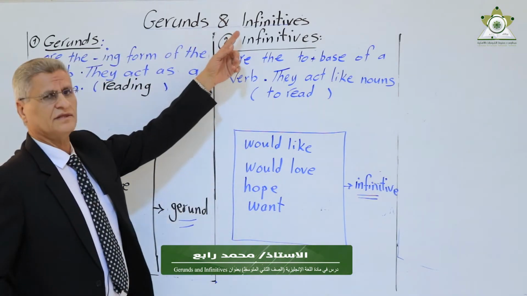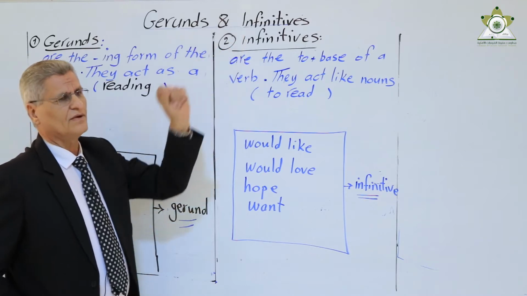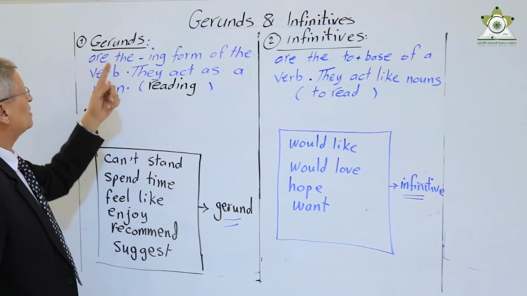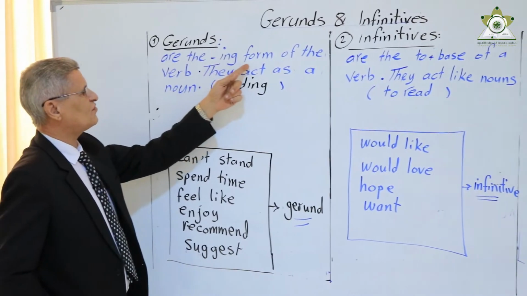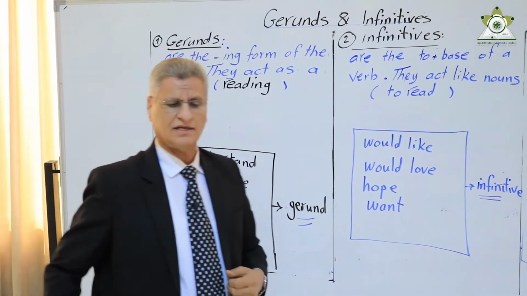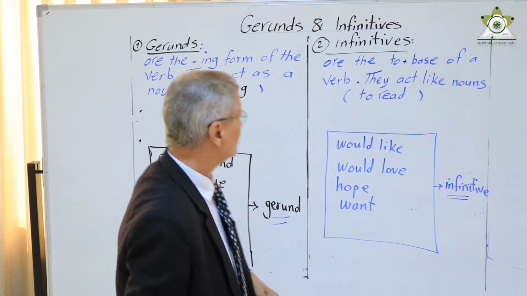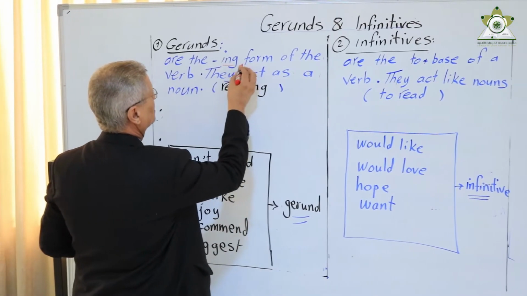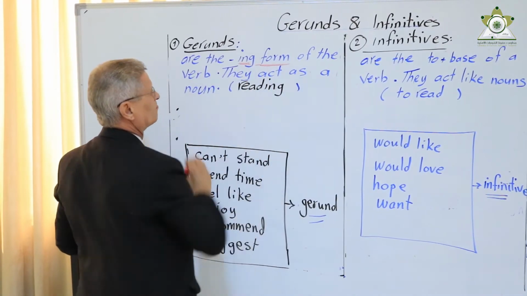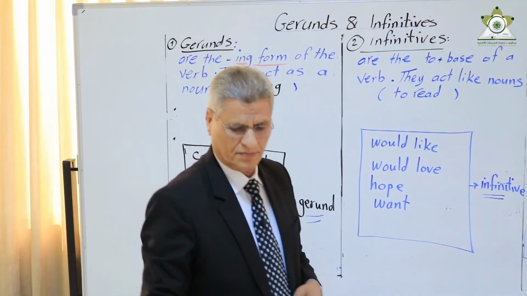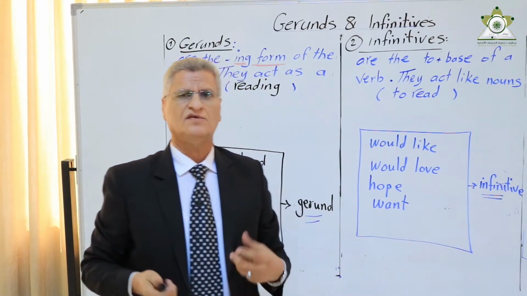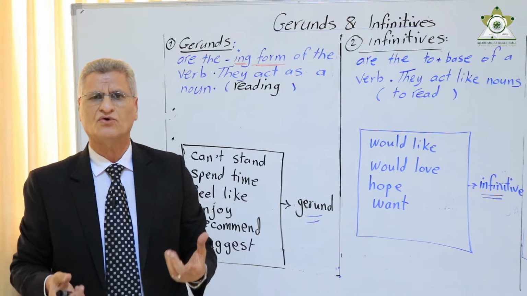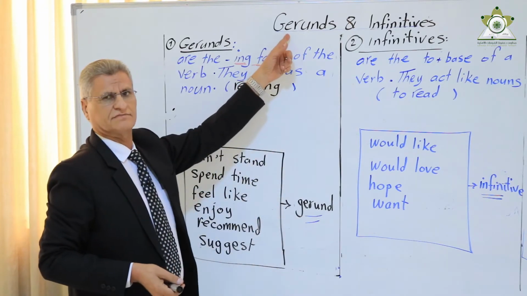Gerunds and Infinitives. What are gerunds? Gerunds are the ing form of the verb. Notice here, ing form of the verb. So, any verb that ends with ing, we call it a gerund.